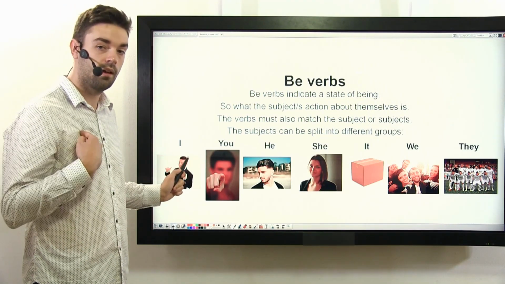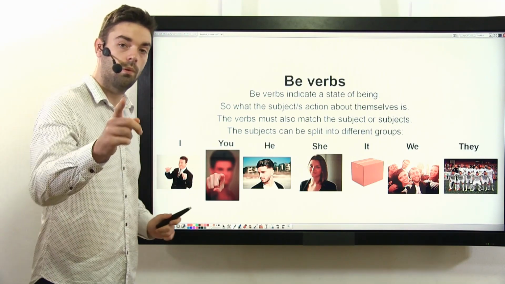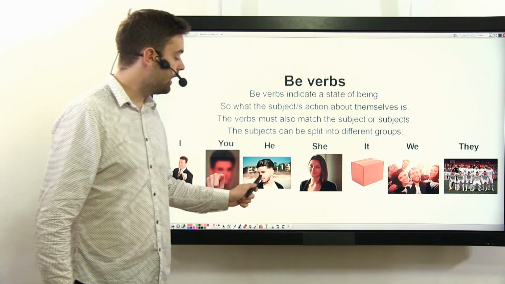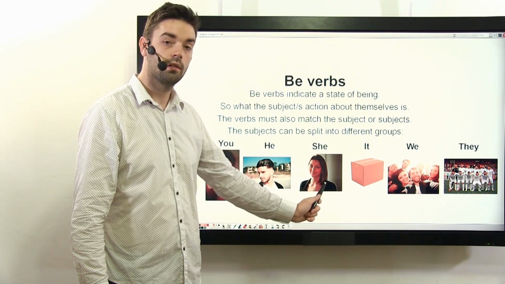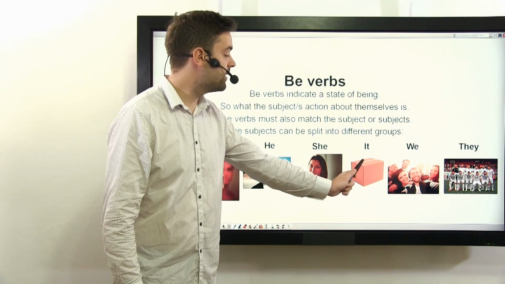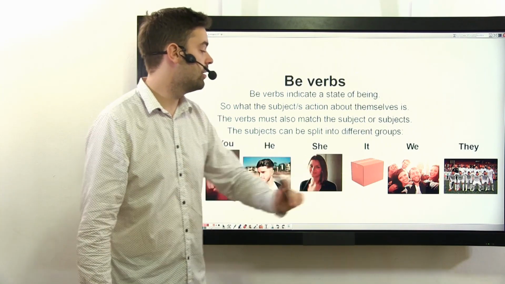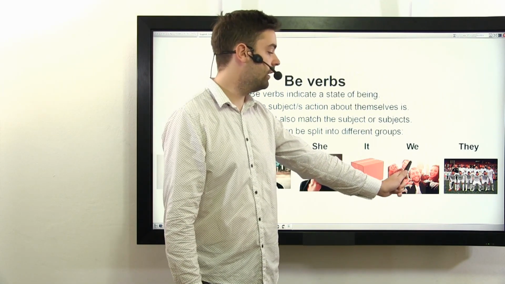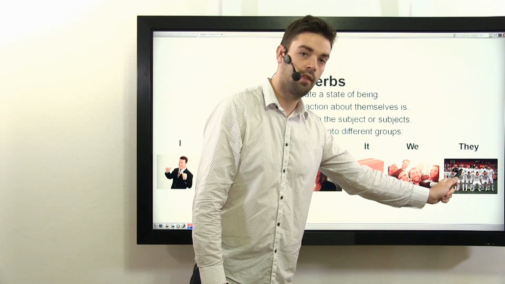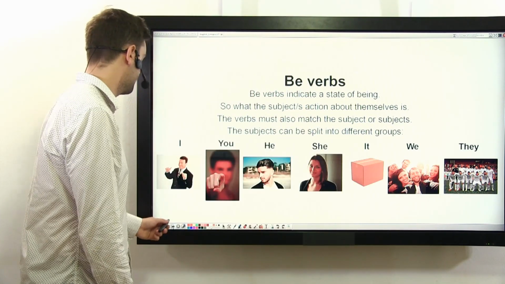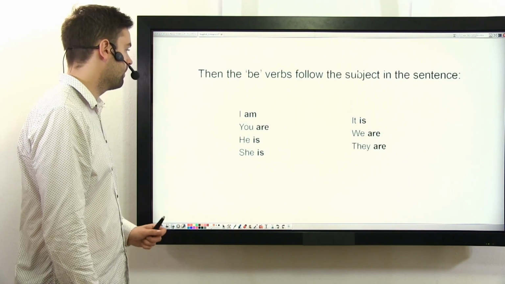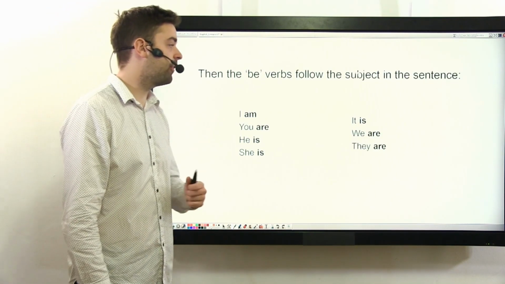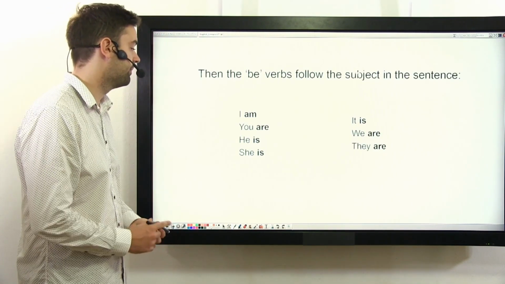I, you, he, she, it, we, they. Then the be verbs follow the subject in a sentence.